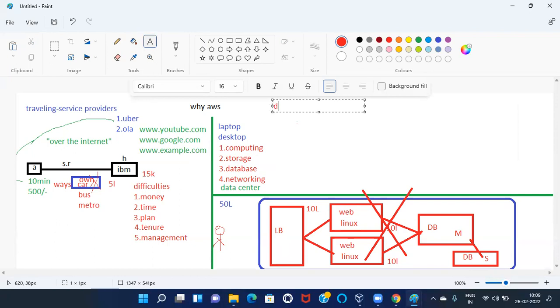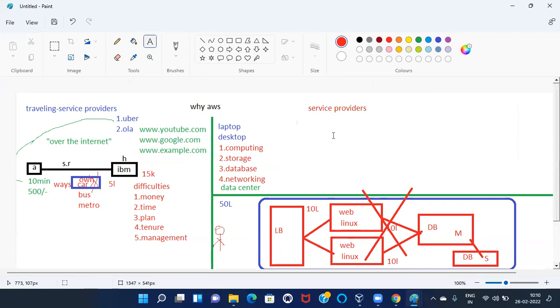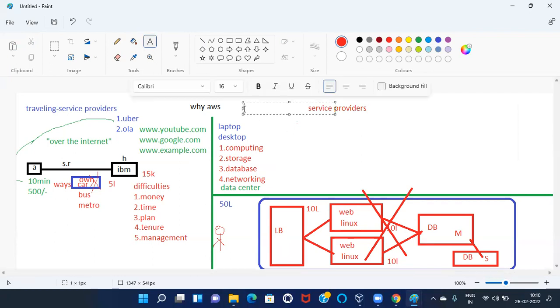Is there any third party service provider that provides computer related services? Yes, we have different types of third party service providers. Before that, I would like to teach you what is cloud computing.